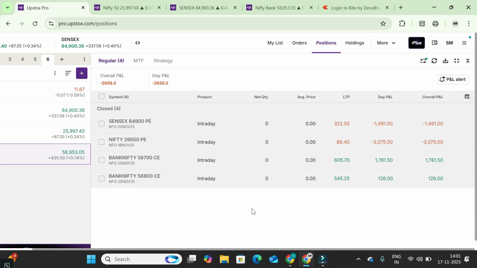So you can see continuously the market gave a good target and followed my strategy. It only gave one loss; all the remaining gave good profit. Still we exited at cost to cost. So what I'm trying to explain is, in case our trade is successful, we want to make double or triple our profit from the first trade. So still we wait for it, and you can see I only trade when the market gives confirmation.